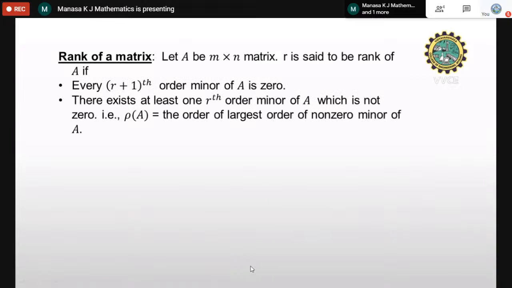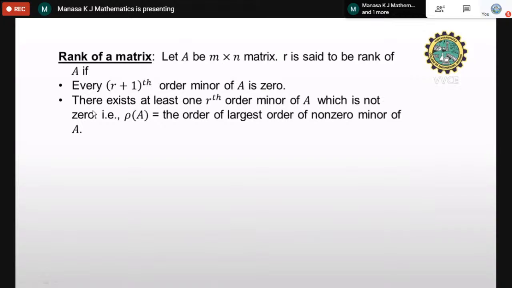Okay. Here we have the definition of rank of a matrix. One definition of rank of a matrix is, if A is an M cross N matrix, I have taken the general. If this is the matrix, R is said to be the rank of that matrix A if these two conditions hold. That is, every R plus 1th order minor of A is 0. Of course, it will not exist. That becomes 0 actually, because R itself is the rank. So R plus 1th order minor must be equal to 0.